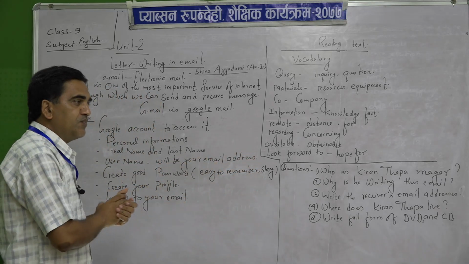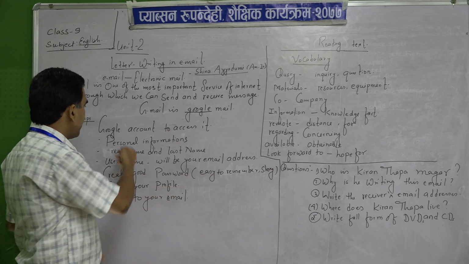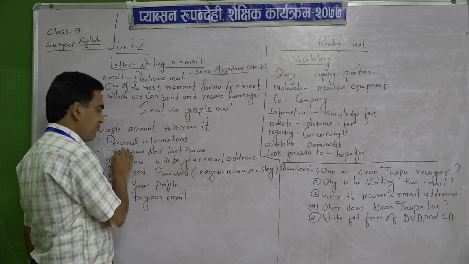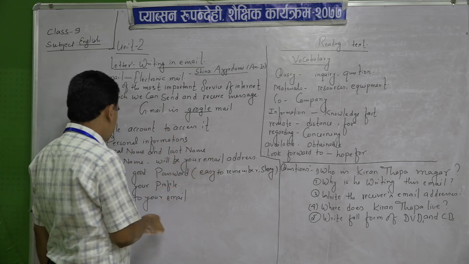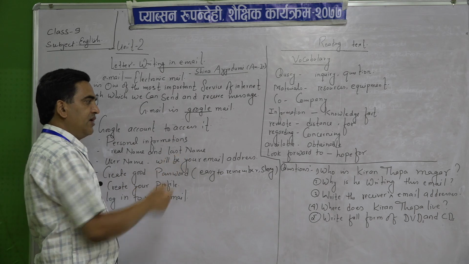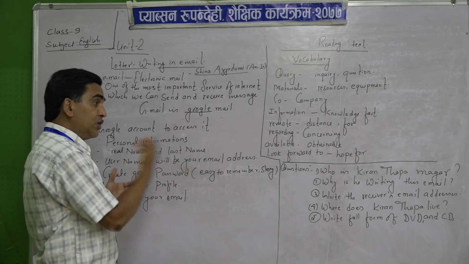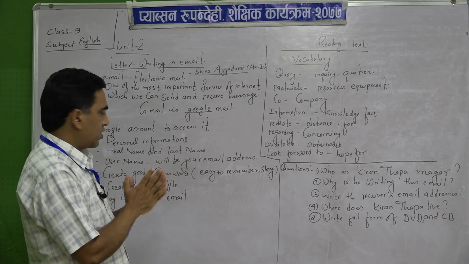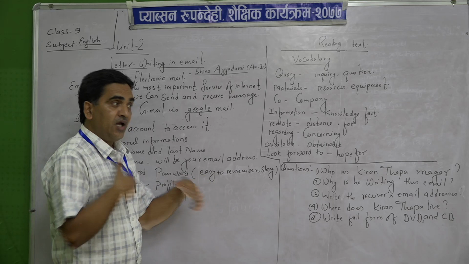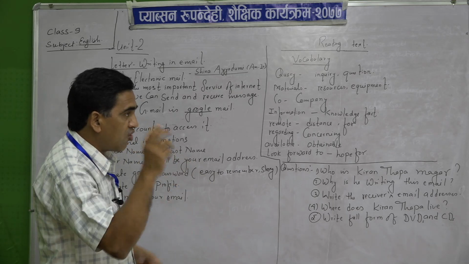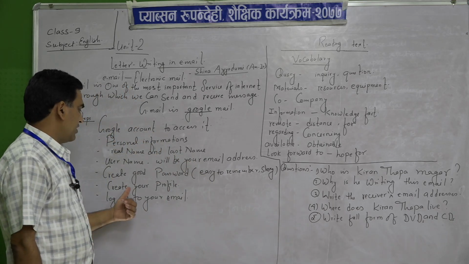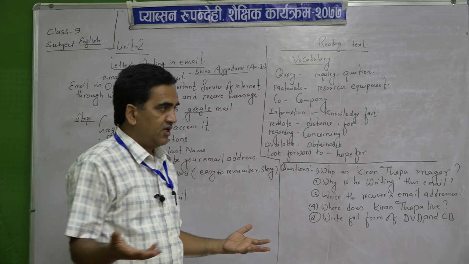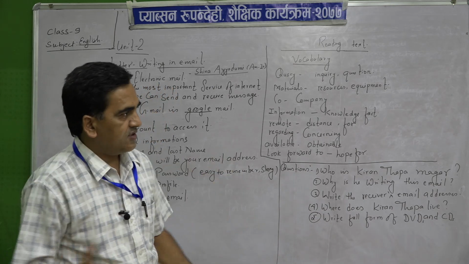What are the steps of making an email ID? First, we have to put personal information there: first name, last name. Then we have to use a username, which will be the email address. And we have to create a password. The password should be easy to remember, and it should be a strong password. Then we need to create our profile and log in. These are the steps in Google.